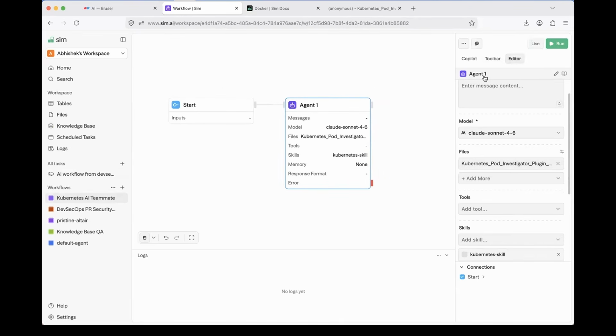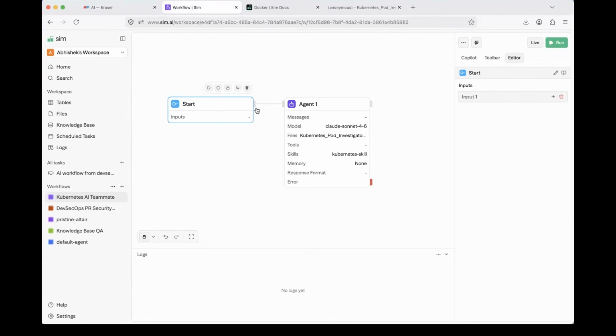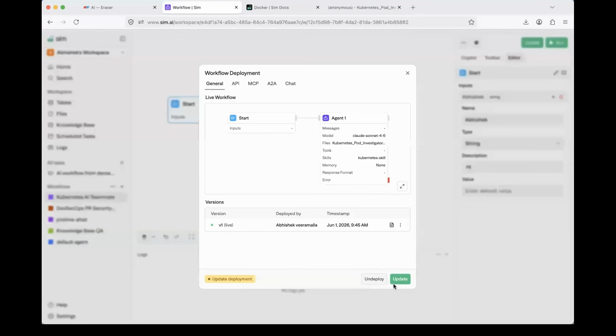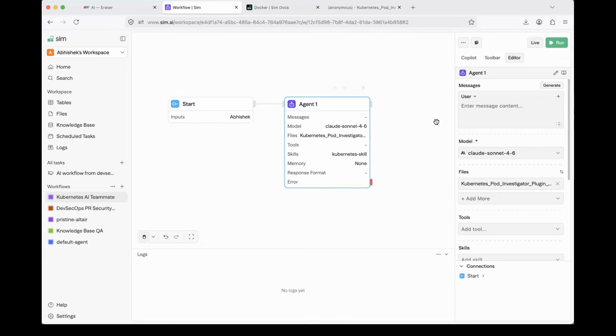This will be deployed. Just give it like 2 to 3 seconds. Now this is live. Oh, my bad. I forgot to provide the input here. So you just have to provide input. For example, you can provide your name, string, description. You can just say hi or something and any default value that you want to leave. You can update this. It will create another version like V2. And even here within the agents, we have to provide a message. For example, I'll just ask AI to generate the message. I'll say this is a Kubernetes teammate that we're building.